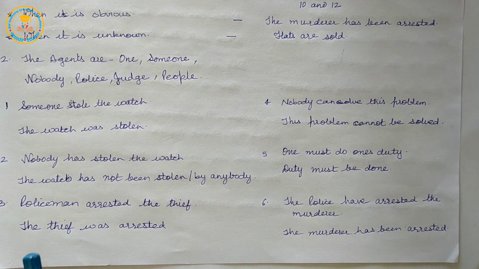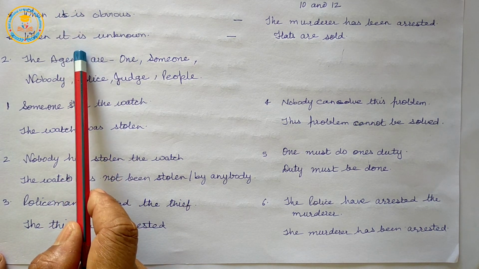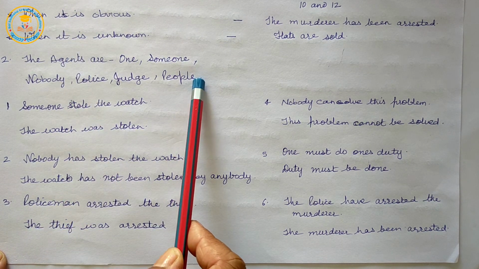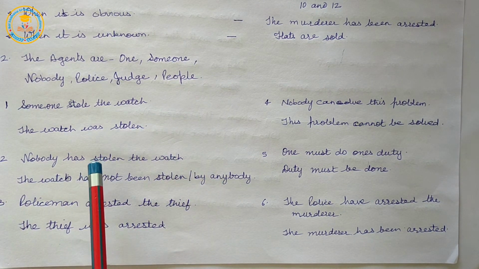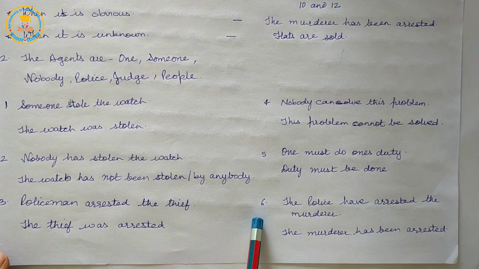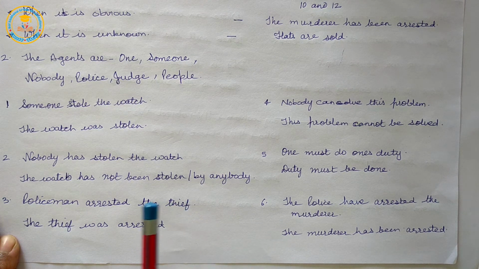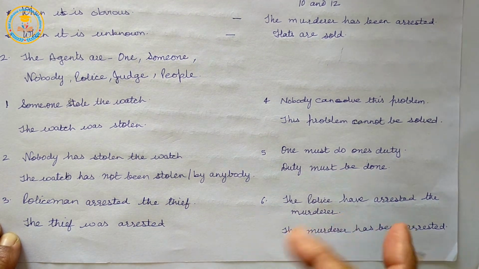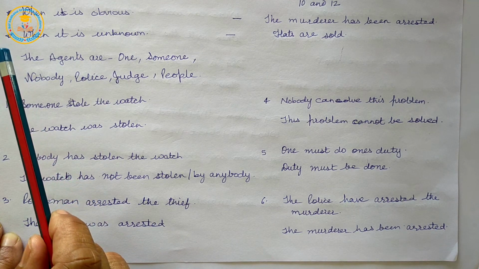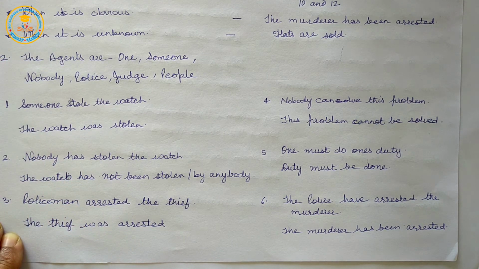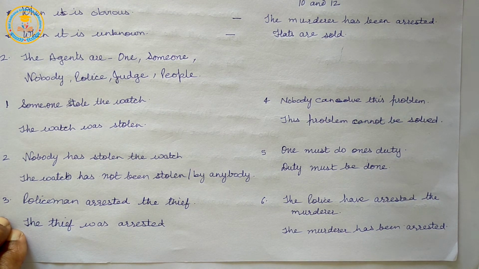So, here are some rules to omit the agent, the agents are also mentioned here, and some examples are given. Sometimes in active voice we find agents or persons that perform the action and are the subject of the active sentence. In a passive sentence, the agent is not mentioned, or it can be indicated if needed only by a prepositional phrase beginning with by.